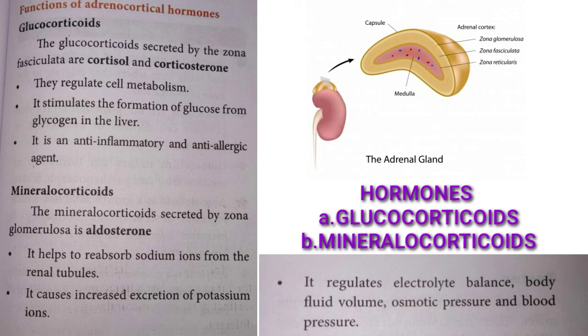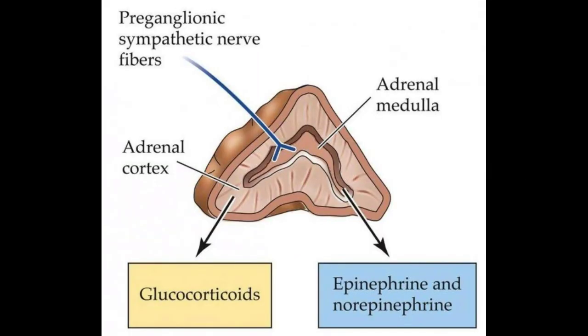The next one is adrenal medulla. The adrenal medulla is composed of chromaffin cells. They are richly supplied with sympathetic and parasympathetic nerves. Hormones of adrenal medulla. It secretes two hormones, namely epinephrine, adrenaline, and norepinephrine, noradrenaline.